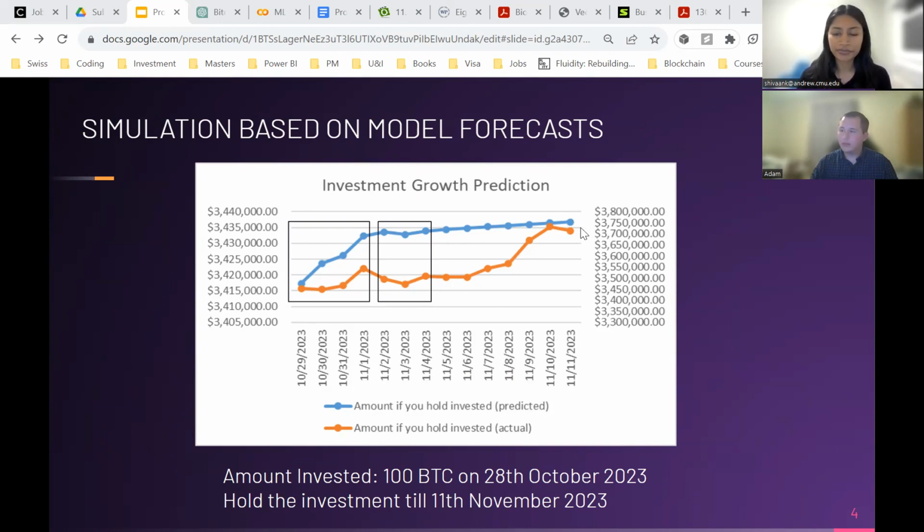If you look at it, the blue line represents the values predicted by our model, and the orange line represents the actual values. We use the values from the regression to indicate whether it's an increase or decrease compared to the previous day. As we can see, our model is able to correctly capture the rise and fall of Bitcoin prices. In the first highlighted box, there is an increasing trend which is predicted by both our model and the actual trend that is observed. And in the second black box that is highlighted, there is a decreasing trend which is again captured correctly by our model.